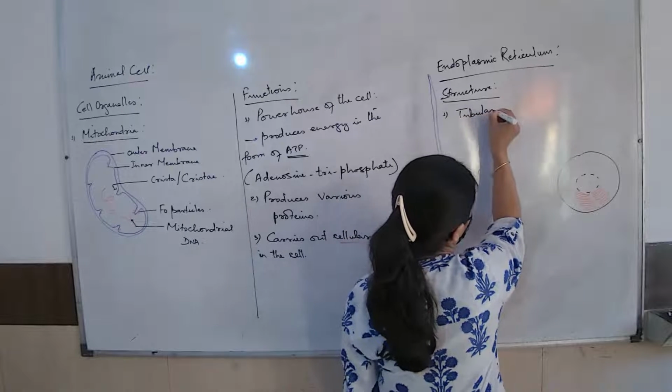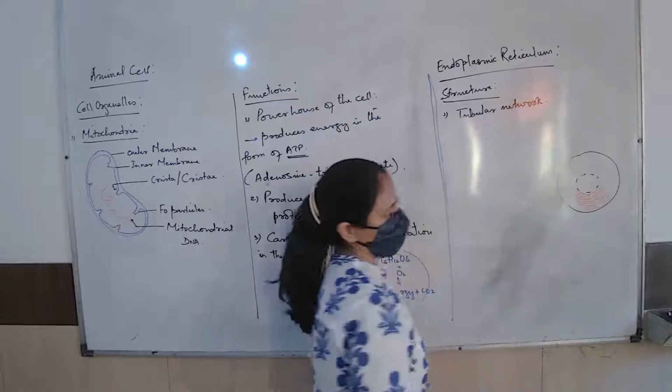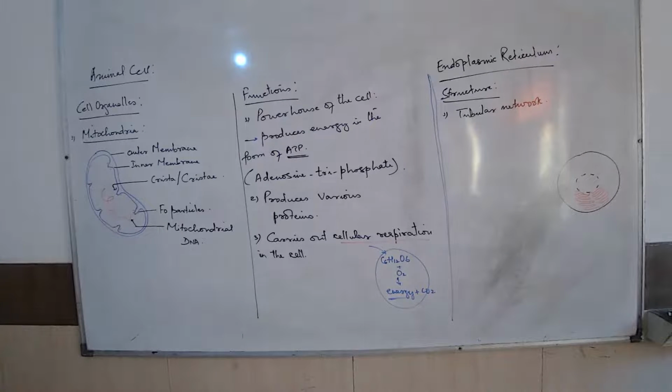Endoplasmic reticulum is a tubular network. What is endoplasmic reticulum? How is it present? It is a tubular network. Where is it present? What will you tell me? I am asking you, where is endoplasmic reticulum present in the cell?